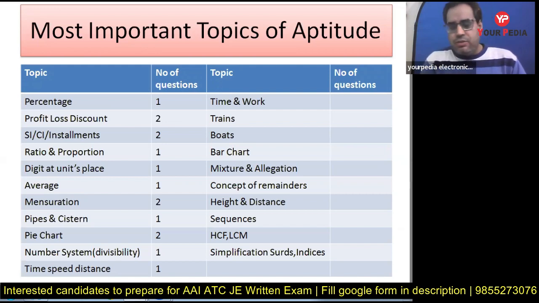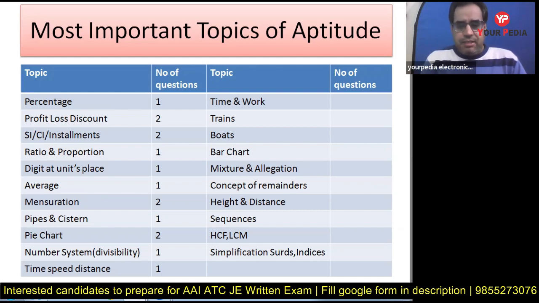Then sequences. Sequence and series actually comes under 11th class mathematics. So they may ask a question from sequences in either the mathematics section or the aptitude section. You should know AP, GP, the different formulas, infinite AGP, infinite GP, and some properties of AP. All these things you have to prepare at least once. Then HCF, LCM, I have already told you. This is important. You cannot ignore HCF, LCM concept.